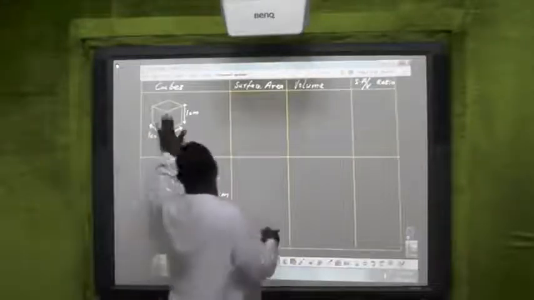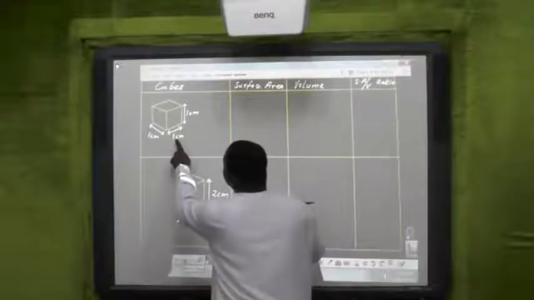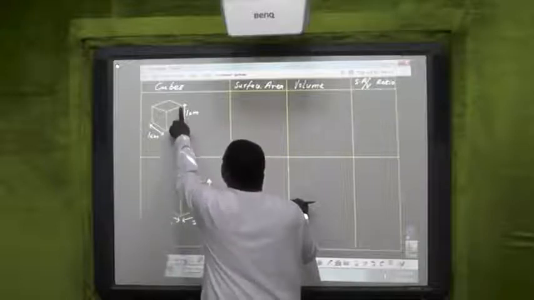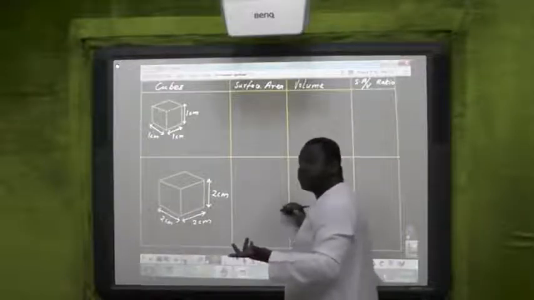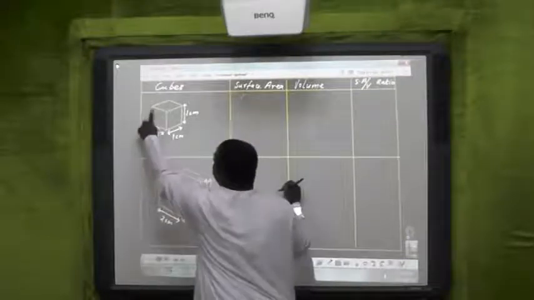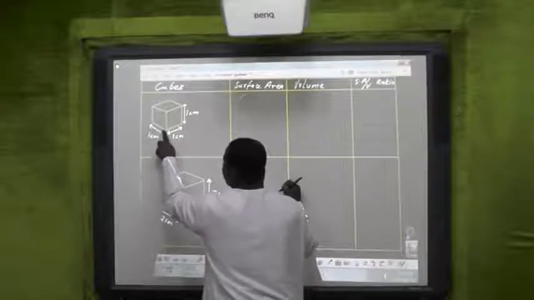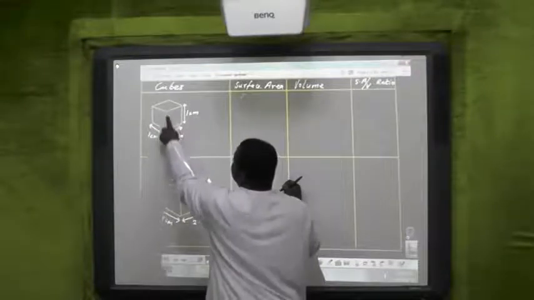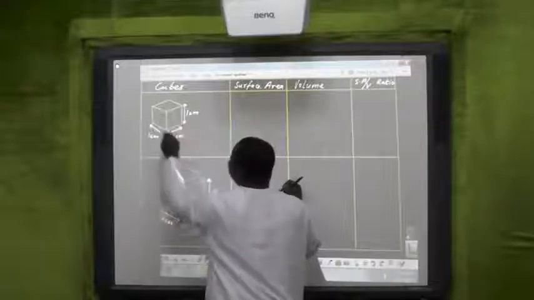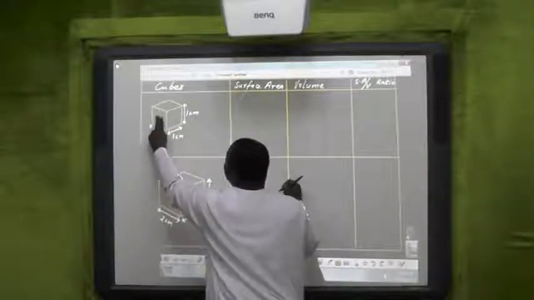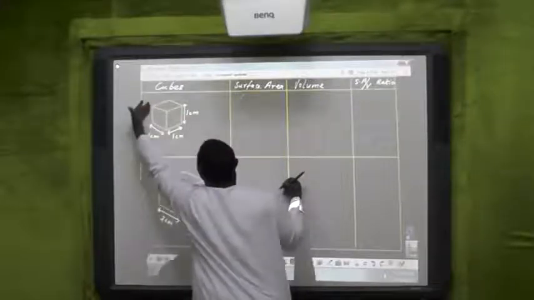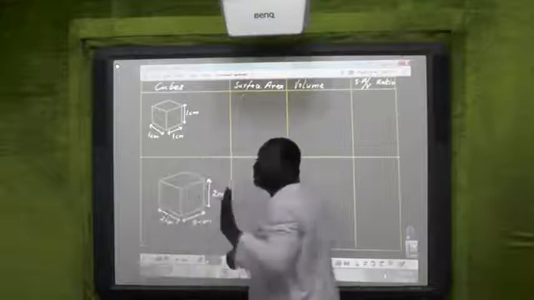Look at the cube. This cube has length 1 centimeter, width 1 centimeter, and height 1 centimeter, because it's a cube. So the surface area will be the area of one side, length 1 times width 1. How many sides do you have? 1, 2, 3, 4, 5 on the other side, and 6 on the other side. 6 sides.